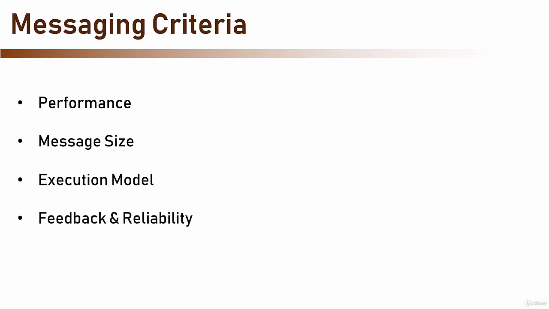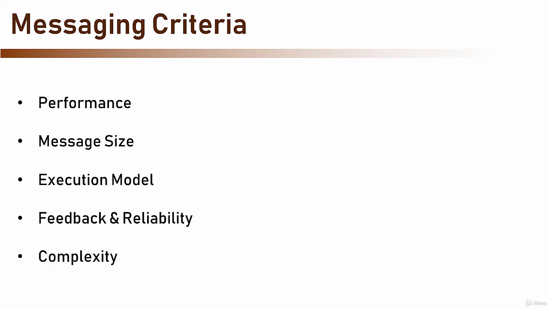Another important criterion is the feedback and reliability. And by feedback, I mean the ability to determine whether the messaging has failed, and if it has, the ability to perform some corrective action. Not all messaging methods report the status, and this is definitely an important consideration. Feedback is also closely related to reliability. A reliable method will ensure the message will be received even if there was a problem during the process. This is very important for mission-critical systems where the data in the message has to be received no matter what.